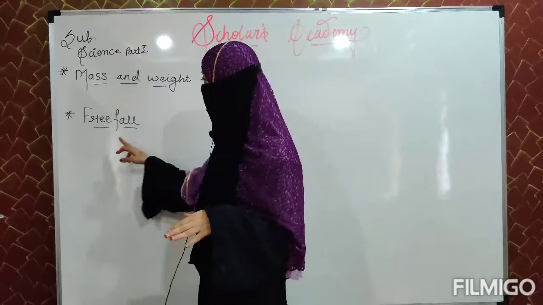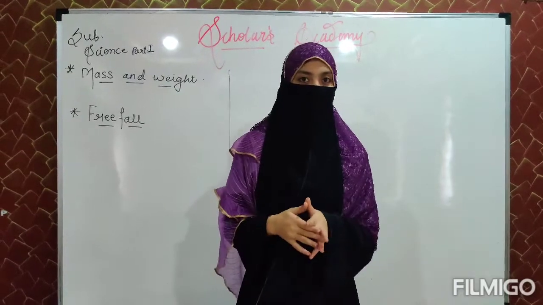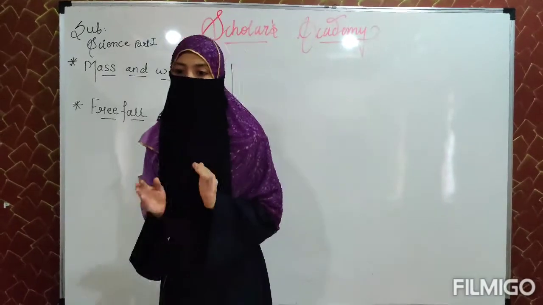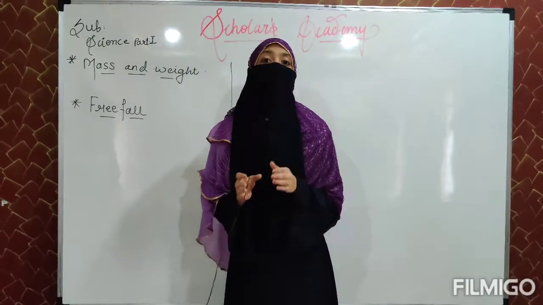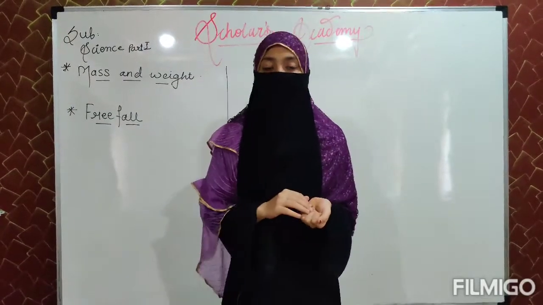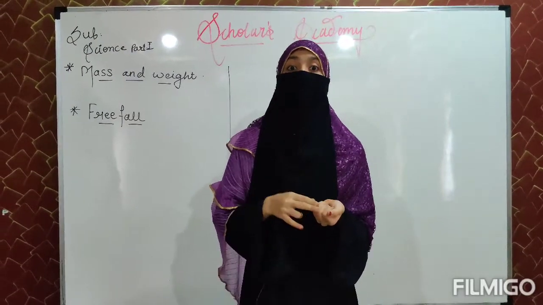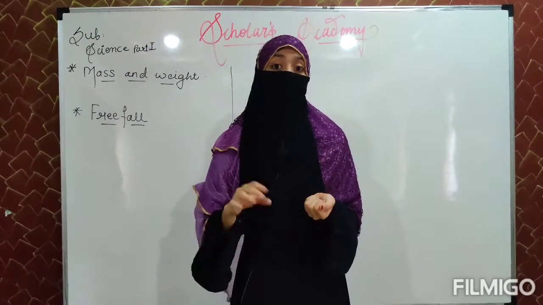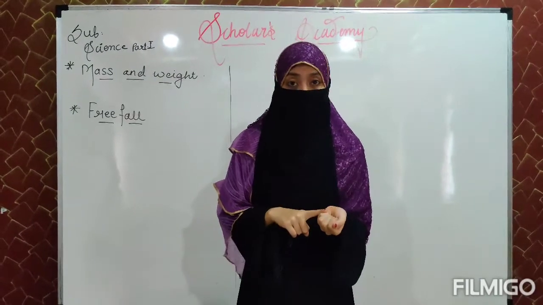And the next point is free fall. Free fall, the name itself suggests that it is a fall. Now let me explain it in detail. What is a free fall? Consider you are holding an object in your hand. It is stable in your hand. Why is it stable? Why is the gravitational force not acting on it? Why not doesn't mean really not. The gravitational force is attracting the object in my hand.